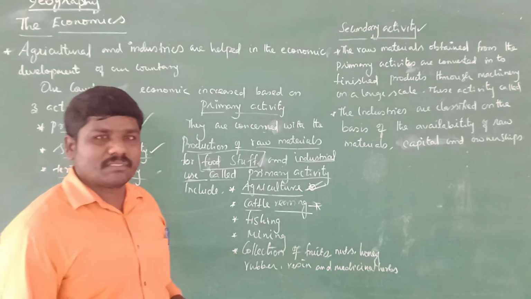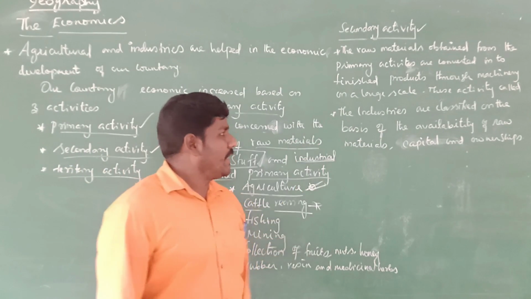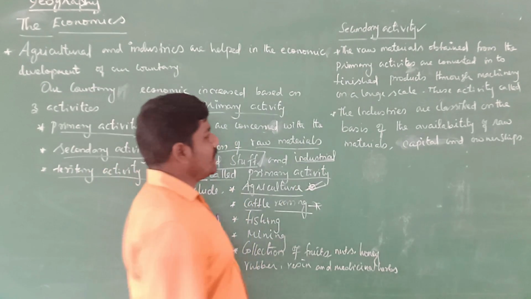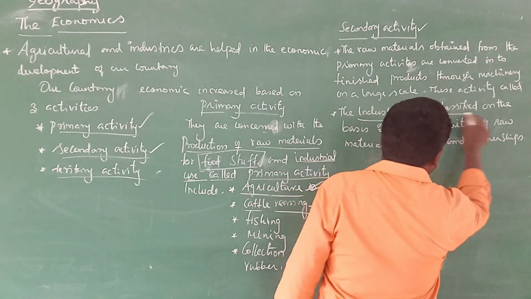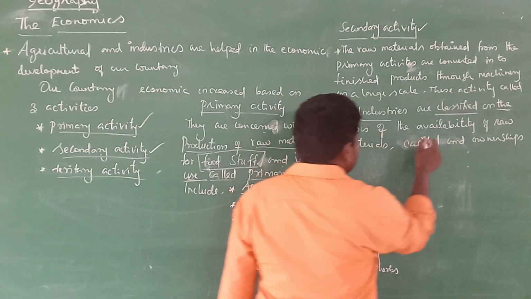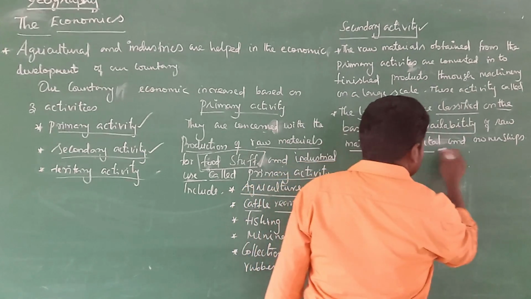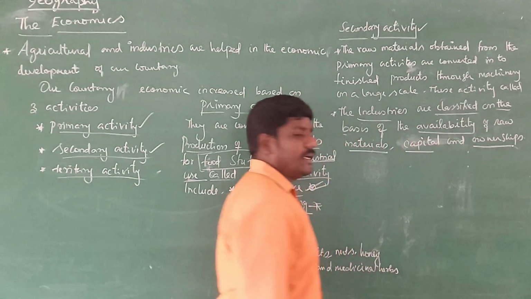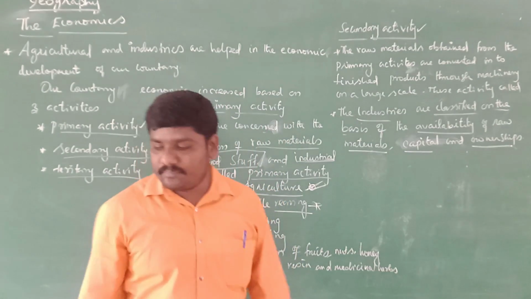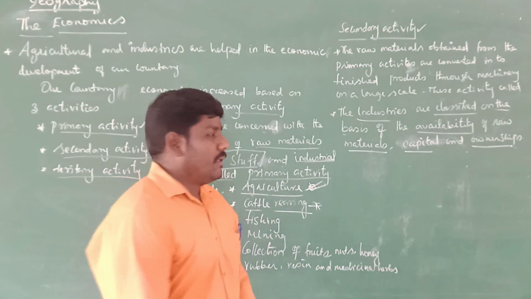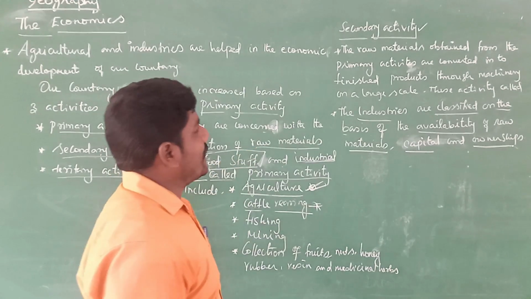This activity is called secondary activities. In secondary activities, industries are classified on the basis of availability of raw materials, capital, and ownership.